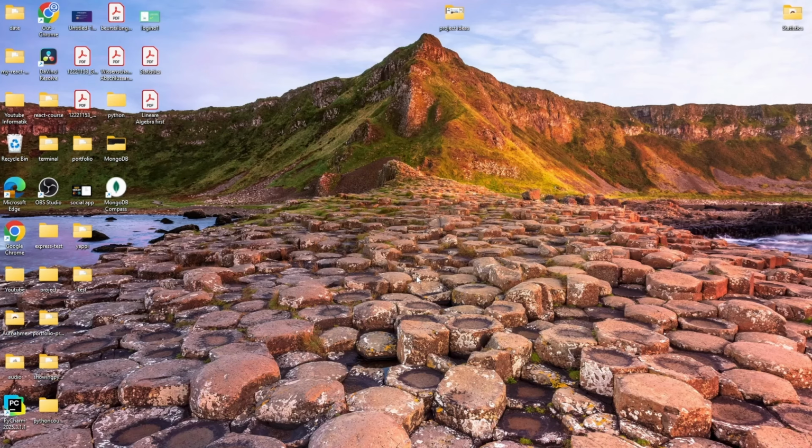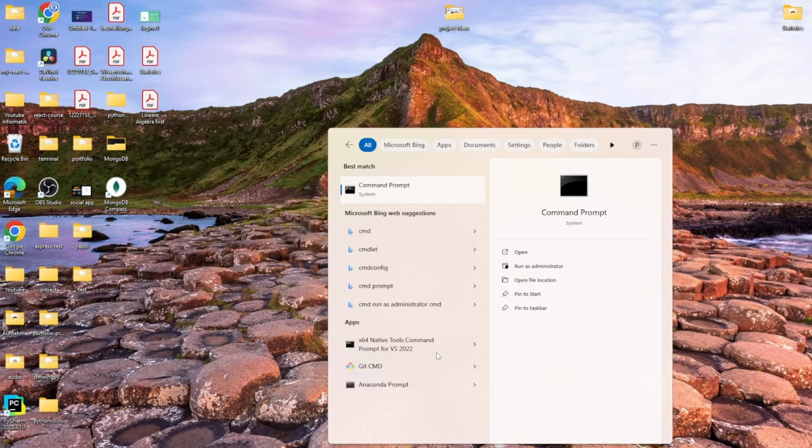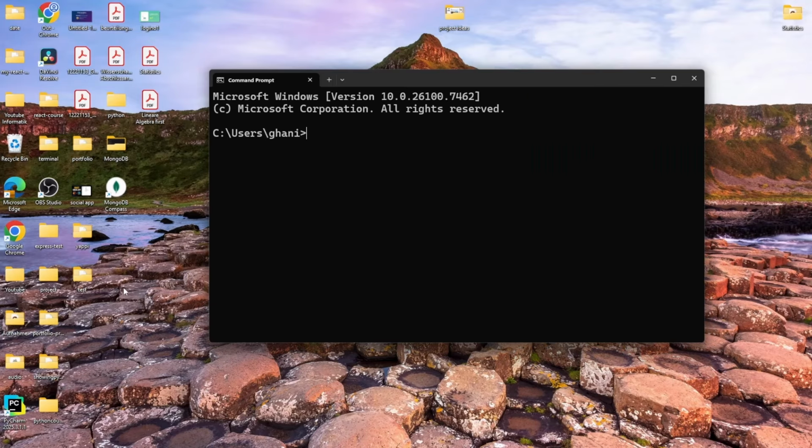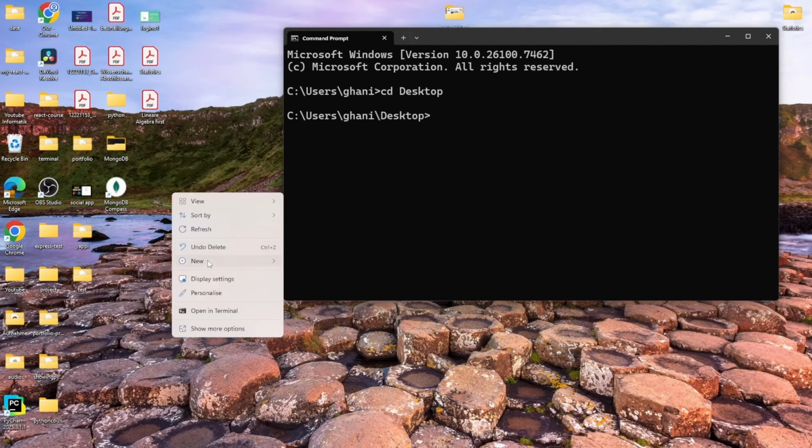So let me now show you how to create a virtual environment. Let's start by opening the terminal. In Windows, it's CMD. So you just type CMD into the search bar and open the command prompt. Now I usually go to my desktop, but feel free to go anywhere. So cd for change directory. And let's go from my user account to my desktop, like so. So now we're on our desktop. And actually I will create a new folder for all of my environments.